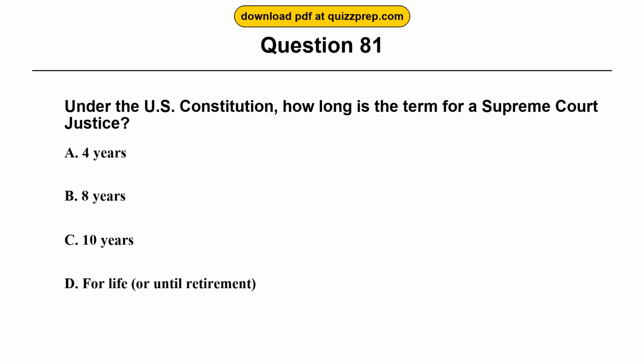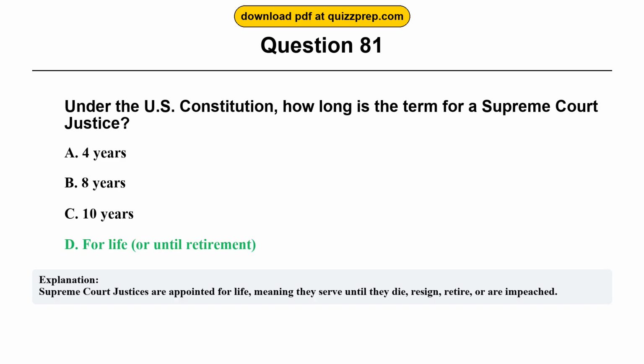Question 81. Under the U.S. Constitution, how long is the term for a Supreme Court justice? Option A, 4 years. Option B, 8 years. Option C, 10 years. Option D, for life, or until retirement. The correct answer is option D, for life, or until retirement. Supreme Court justices are appointed for life, meaning they serve until they die, resign, retire, or are impeached.